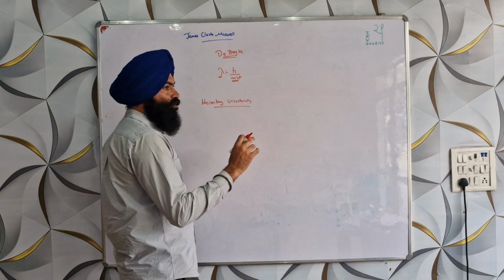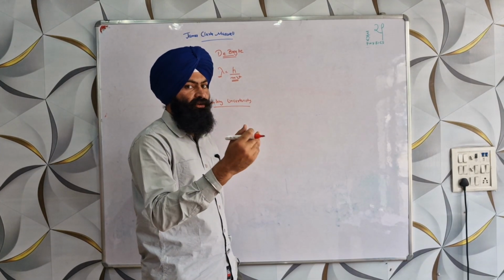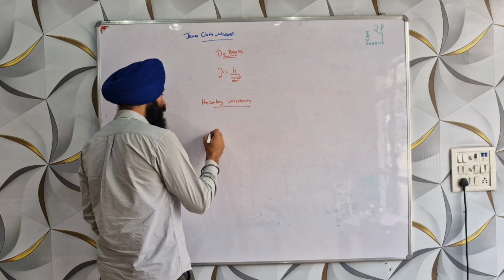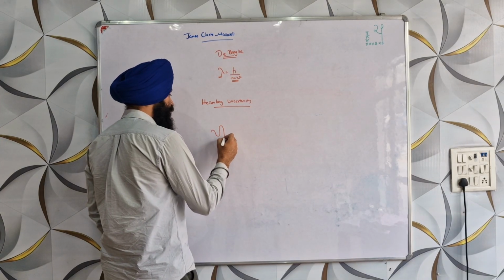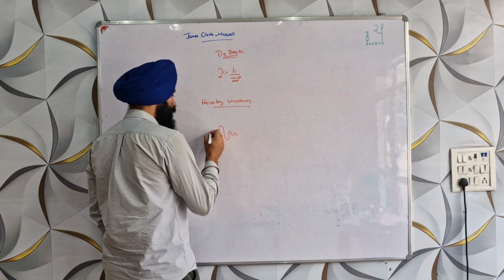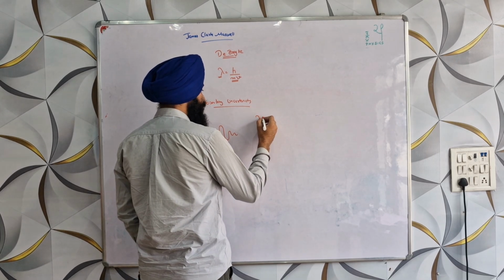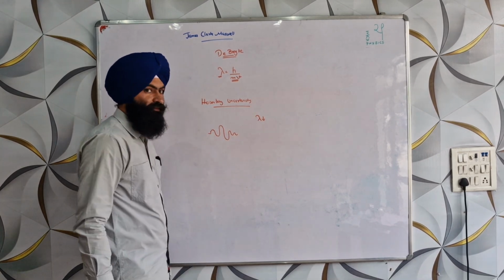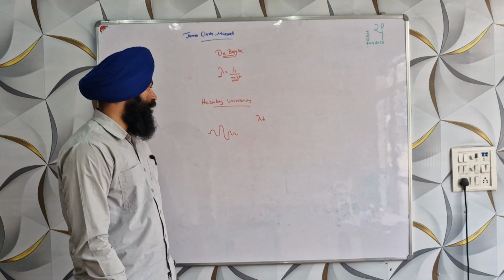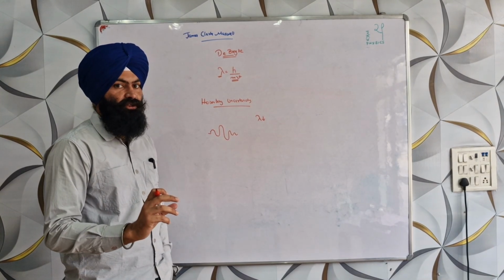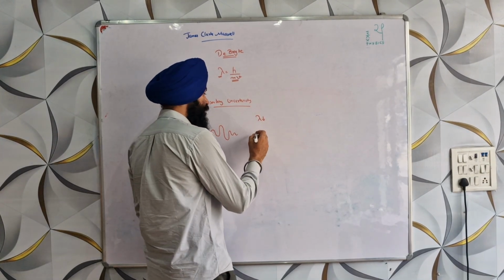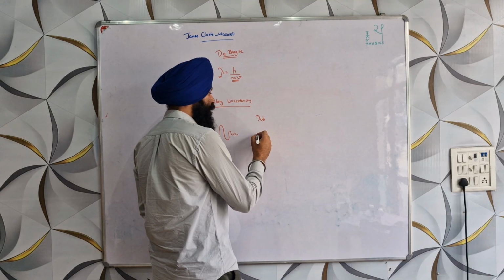Suppose we want to measure the position accurately. Here is a wave packet and we want to measure its position accurately. We would need that lambda should be minimum so that position is accurately measured.